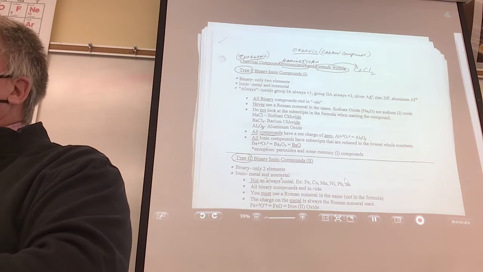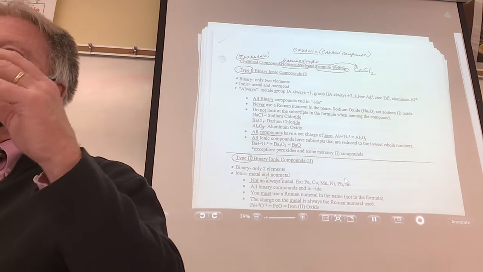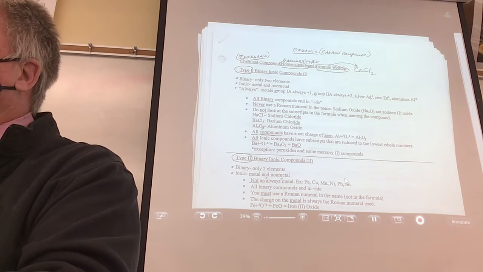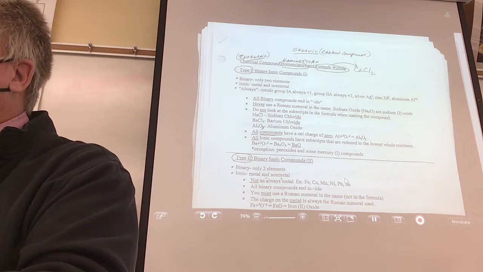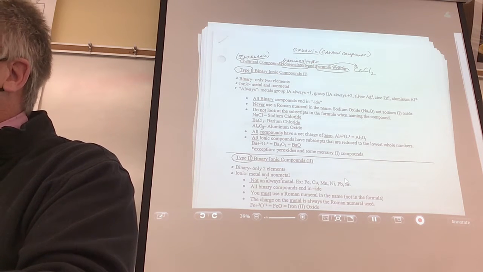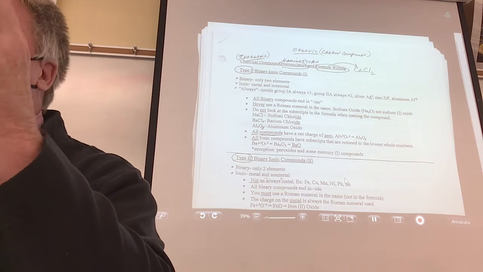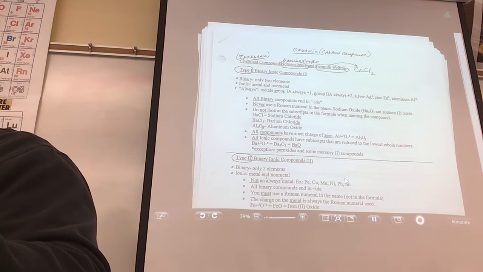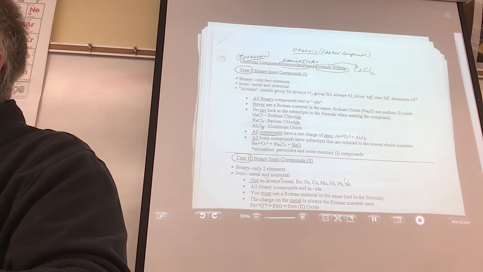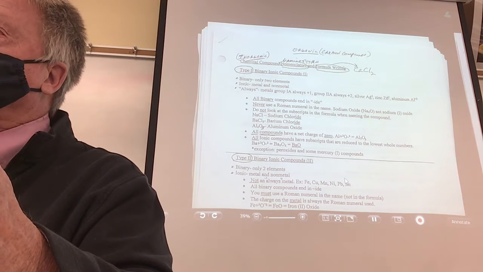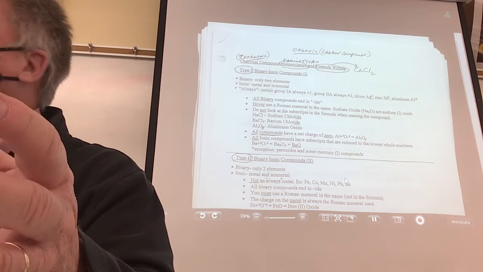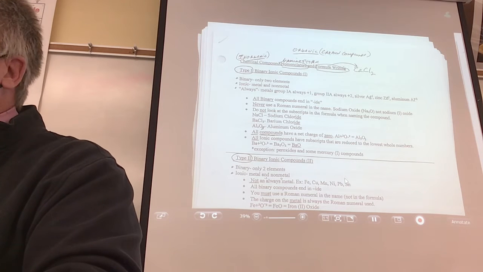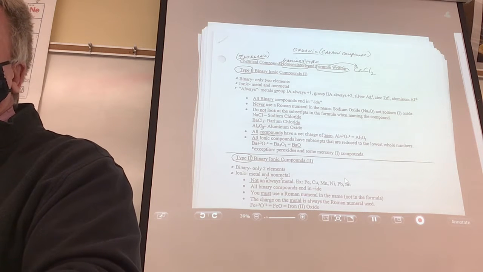You guys in foreign languages, right? Didn't your teacher do something like regular verbs versus irregular? Anybody in Spanish? French? Latin? Don't you have some verbs that follow one pattern and other verbs that follow another pattern? Do they call them regular and irregular? That's all they're doing. If I was learning football teams, wouldn't there be divisions in the NFL? Same thing. We just put them into categories to make them easy to learn.